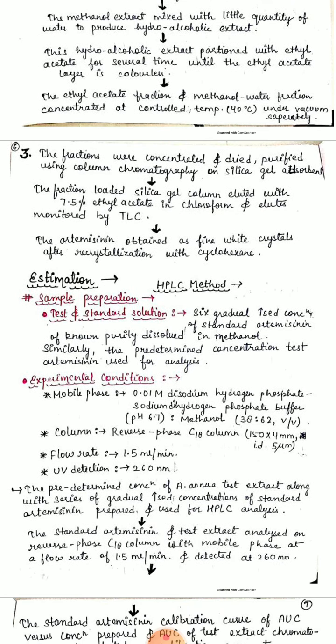Next is the estimation of artemisinin. For the estimation, we are using the HPLC method. For that, we have to prepare the samples. We are using a test sample as well as a standard sample. For the preparation, first of all, we take six gradually increasing concentrations of standard artemisinin of unknown purity dissolved in methanol. Similarly, a predetermined concentration of test artemisinin is used for the analysis.